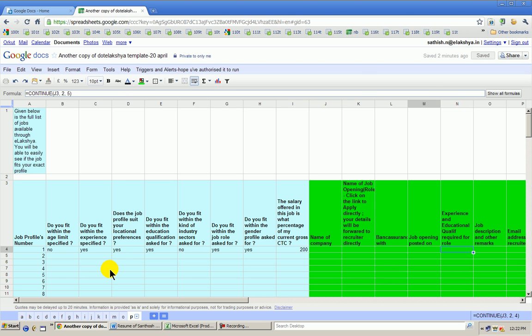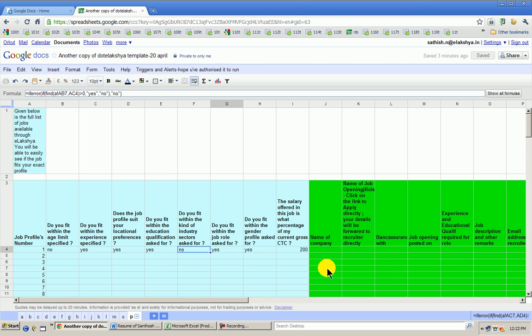Of course we have not filled any of this data in our J. J is the sheet which is outside. Import hota hai dekho yahan. So as we get more and more job openings from companies, we will put them in, and it will get automatically imported into every .elakshya file.